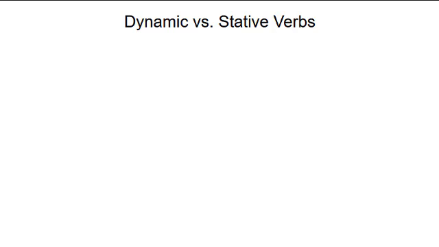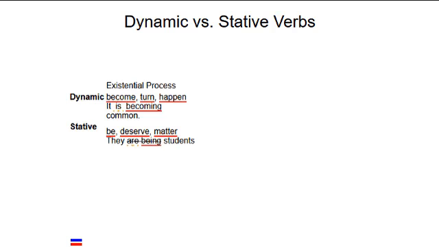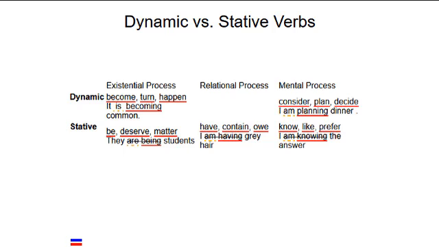Dynamic verbs can be used with continuous tenses, but stative verbs cannot. We can say, "It is becoming common," but not, "They are being students," or "I am having gray hair." To plan and to know are both mental processes. We can say, "I am planning dinner," but not, "I am knowing the answer." Being, having, and knowing are not actions.